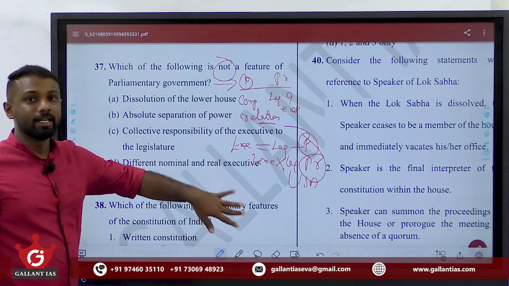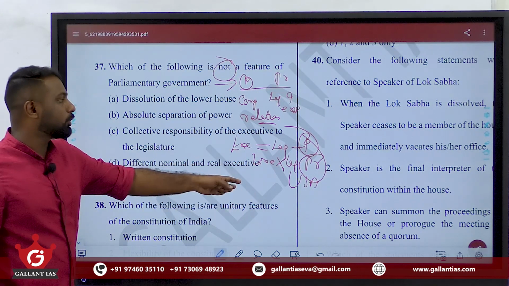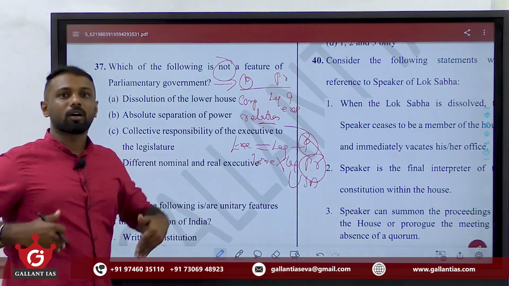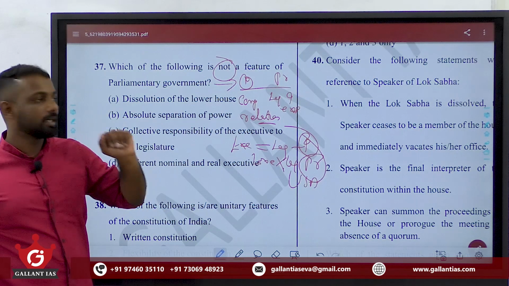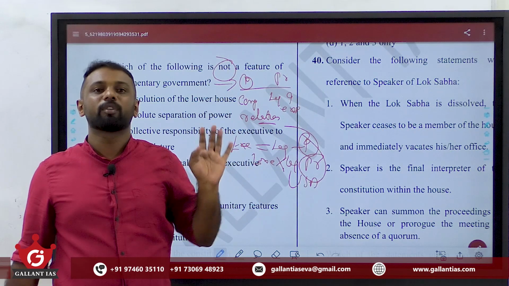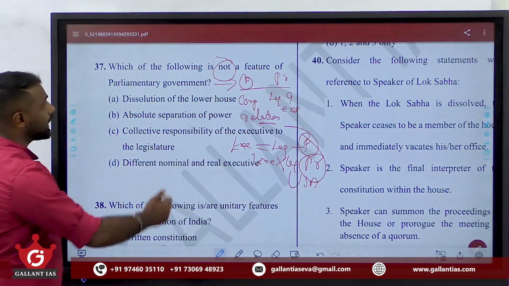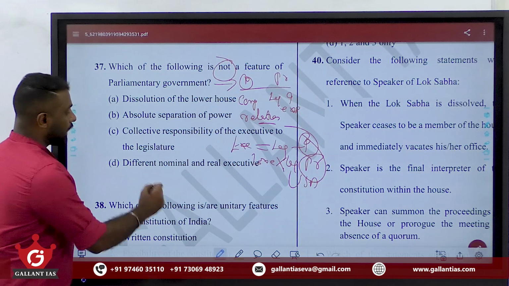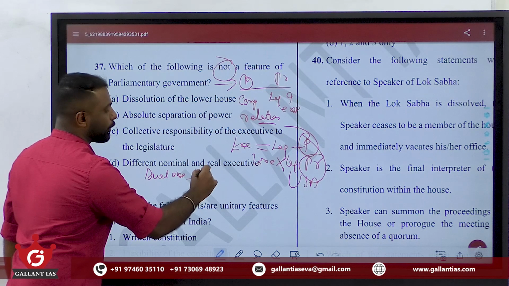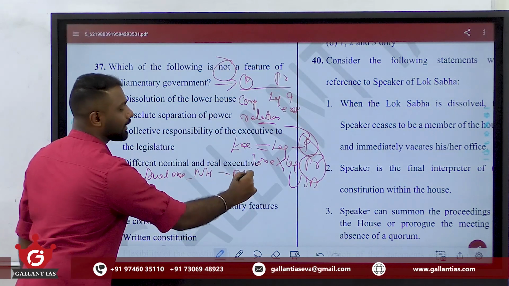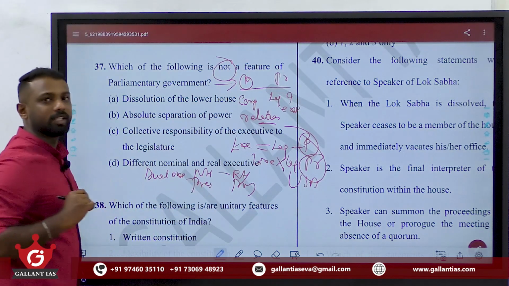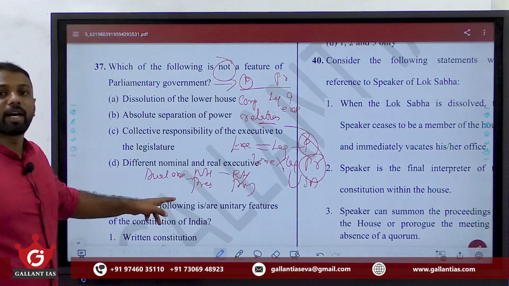So in case of USA, since they are having a presidential form of government, the executives are not responsible to the legislature. But in our context, since we are having a parliamentary form of government, our executives are responsible to the legislature. So you must know the basic features of a parliamentary form of government. That is, we will have dual executives: a nominal head as well as a real head. Real head is the Prime Minister of India, nominal head is the President of India. This is a feature of our parliamentary system.